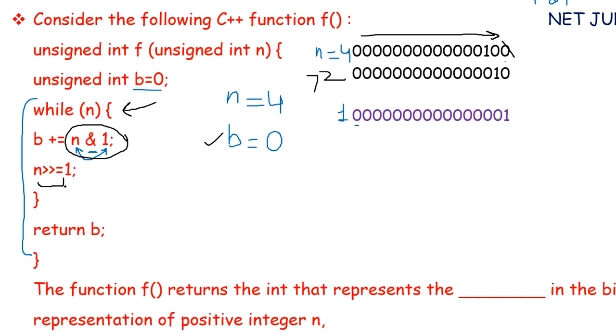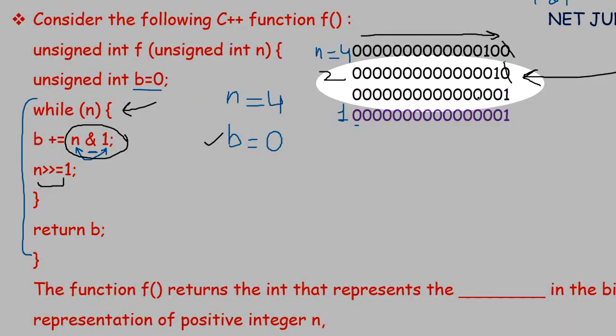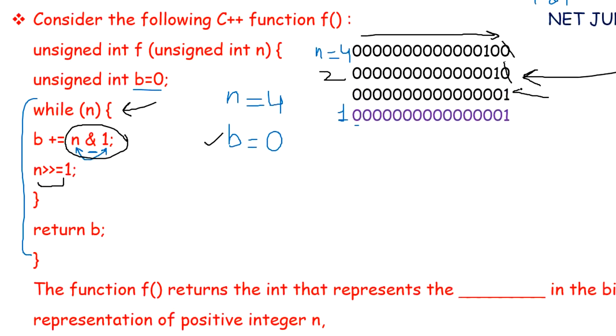Next statement in the loop is the right shift operator. Now we will apply this right shift operator on n equals 2. Again we will shift to the right side by 1 bit. So this 0 will be discarded and 0 will be appended on the left hand side. So this will become like this. And we all know that if we are doing right shift by 1, then we are dividing a number by 2, right? So after this we will get the value of n equals 1.